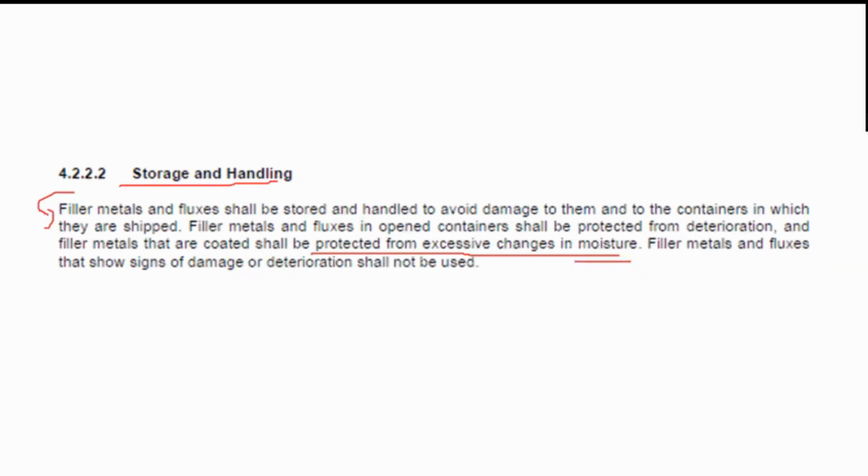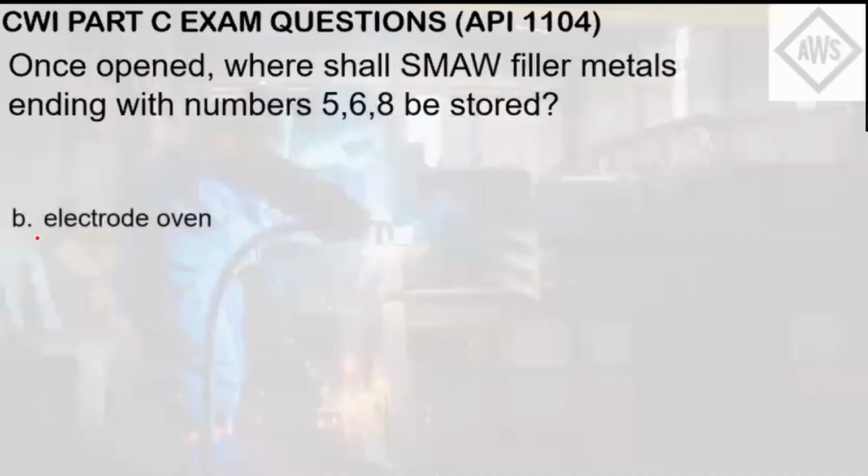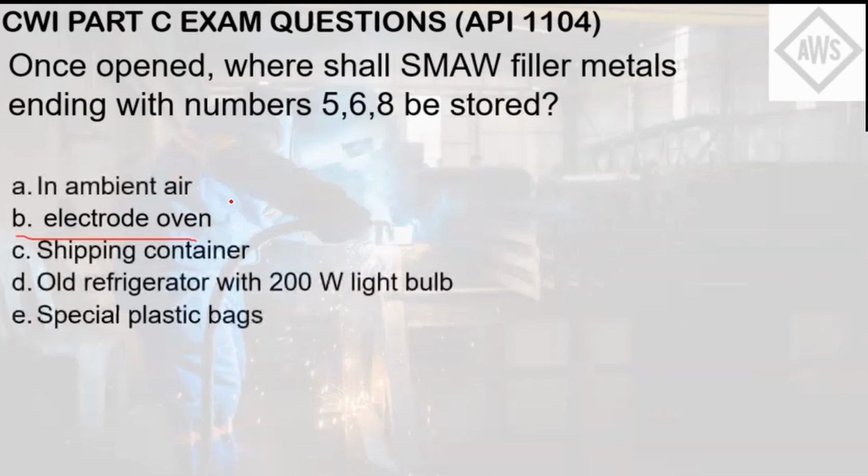Thus, the most logical answer here is letter B, since the elevated temperatures at which these SMAW filler metals must be stored can only be given by an oven. The other choices, especially letter A, are not okay since ambient air will promote moisture. A shipping container does not contain any heat source that will maintain the temperatures of these SMAW filler metals. The 200-watt light bulb does not have enough energy to do this, and special plastic bags are similar to ambient air. So the answer here is letter B.